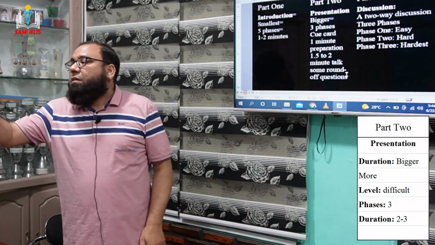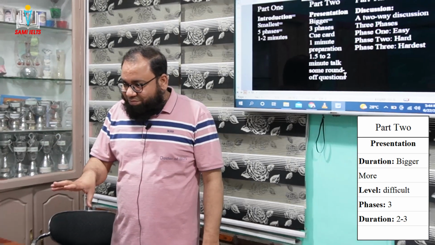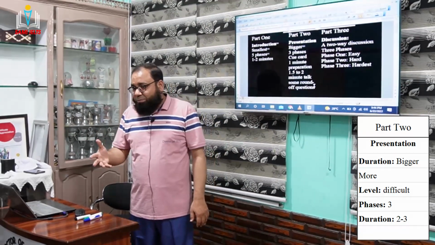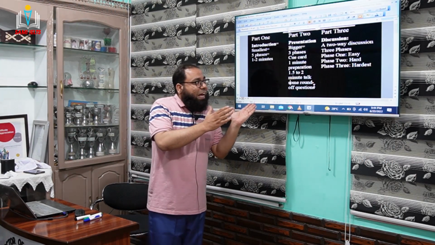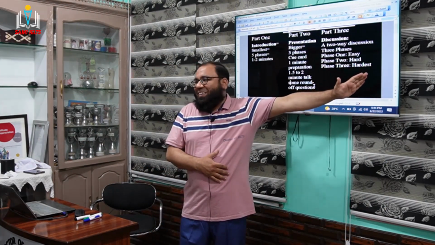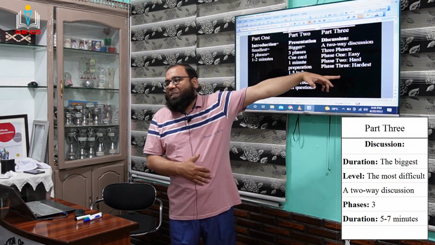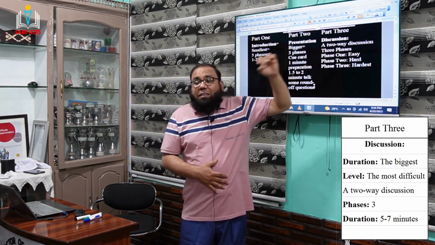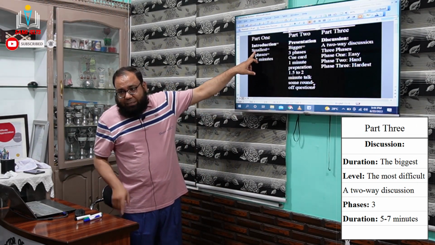And the examiner says, "Thank you very much. This is the end of your second section." He says like this. Are you getting me? Yes, sir. After that, the examiner moves on, and then he goes towards the last part of your speaking section. It is called the discussion section. This section is the biggest section.